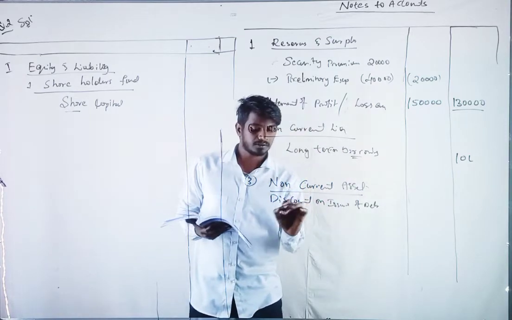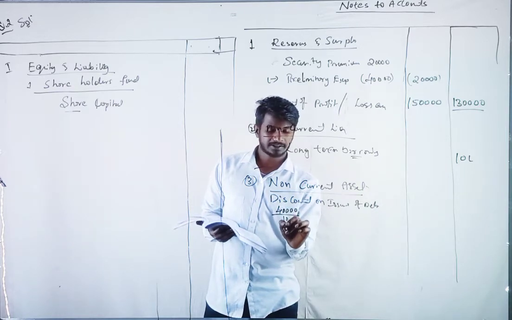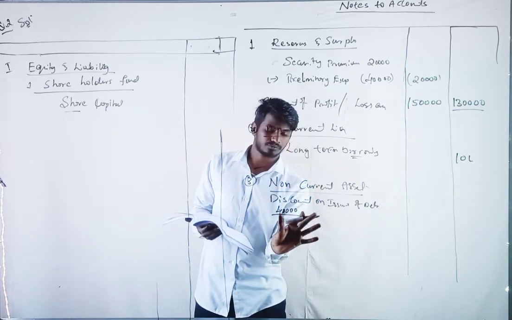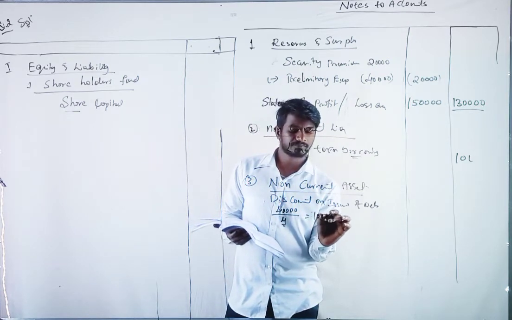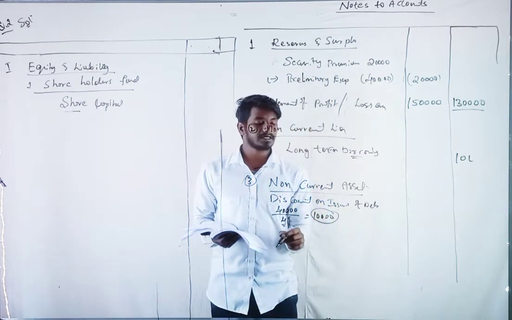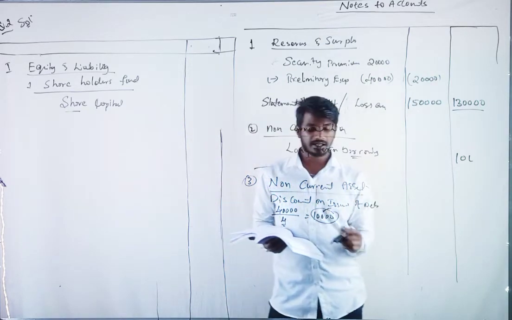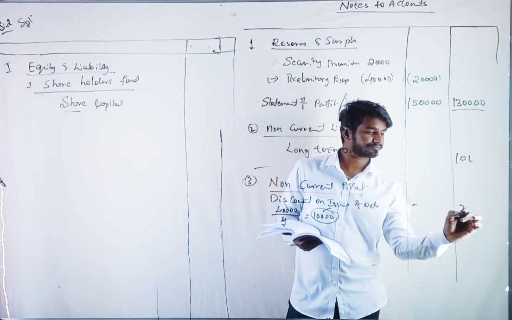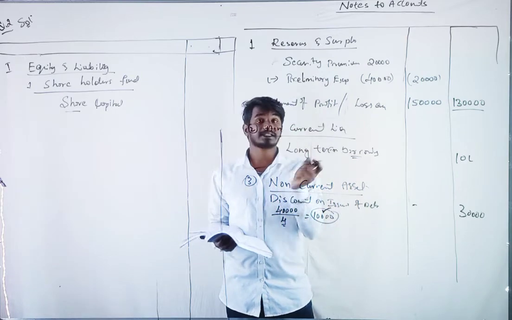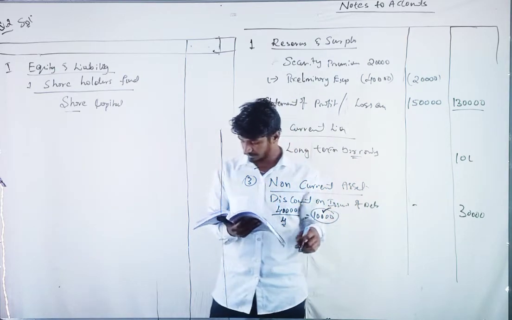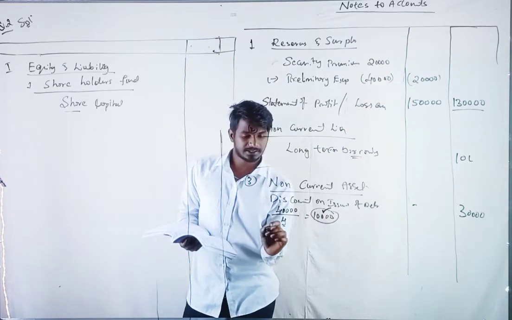How will we do it? 40,000 divided by 4 years, per year it becomes 10,000. In the current year we write off 10,000, the remaining amount 30,000 comes here, and the 10,000 goes to other current liability. We'll write it down.